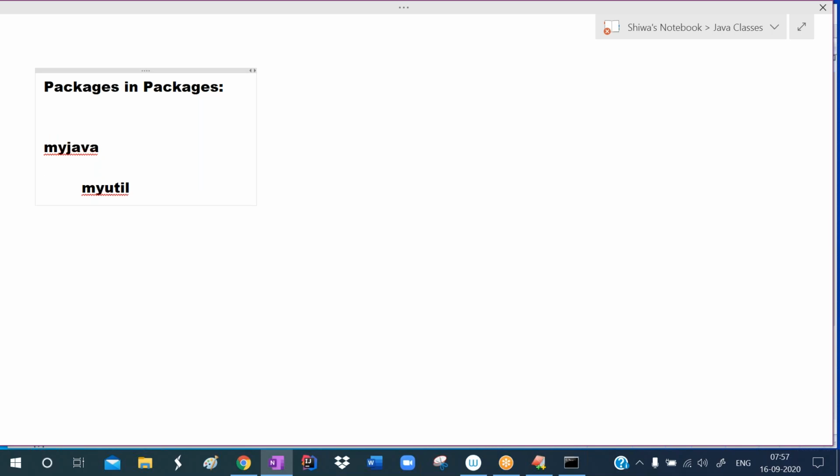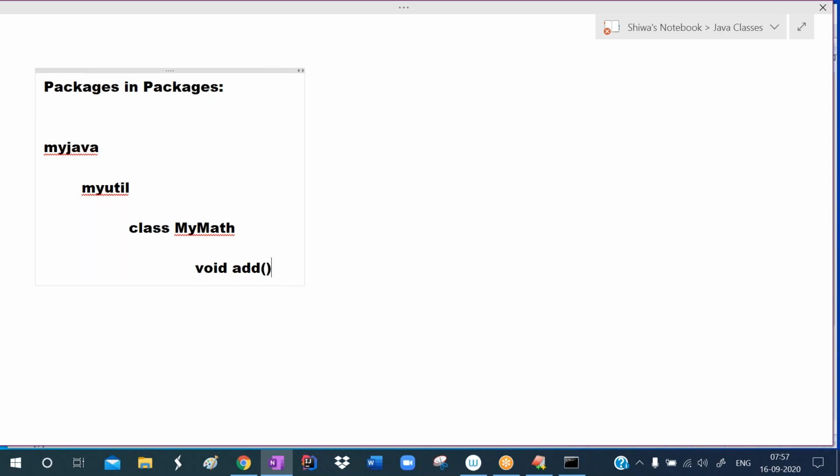In the my util package, I want to define my own class, my math. In that, I want to define one method, the add method. This is my task.